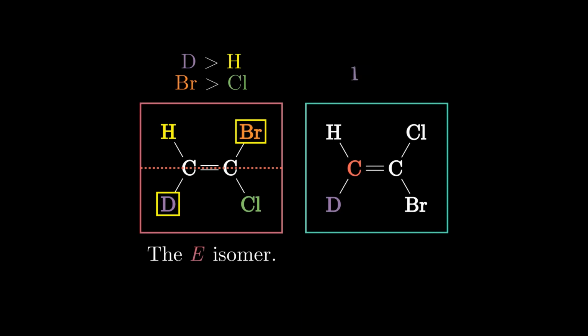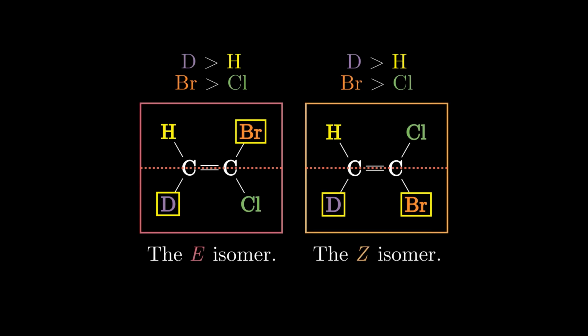When we look at the molecule on the right, we are going to find the same priorities for the same elements. Deuterium and hydrogen have the same exact atomic number, but of course deuterium has a higher mass number than the hydrogen. So of course deuterium will get the priority over protium on the left side. When we look at the right side, we still have bromine and chlorine, and bromine has the higher atomic number, so it gets the priority. When we look at the locations of the priority groups though, we see they're on the same side, so that is the Z isomer.